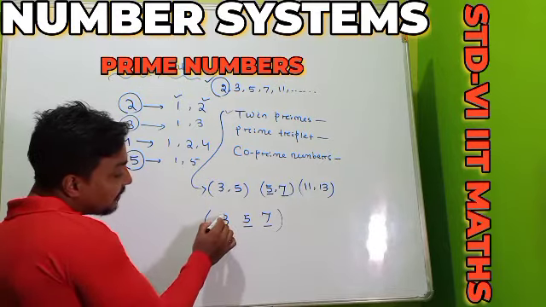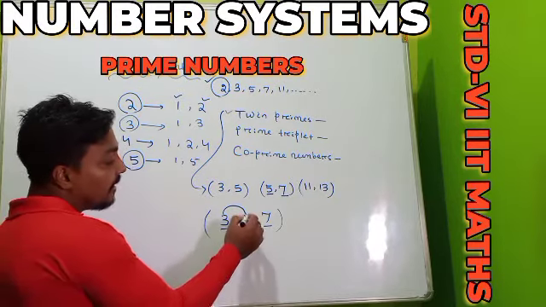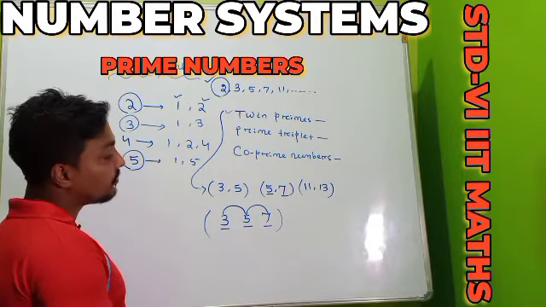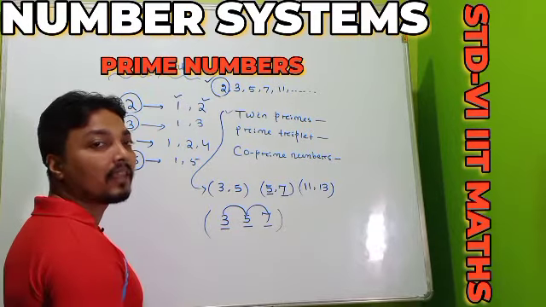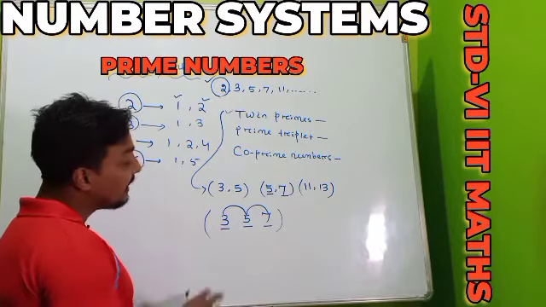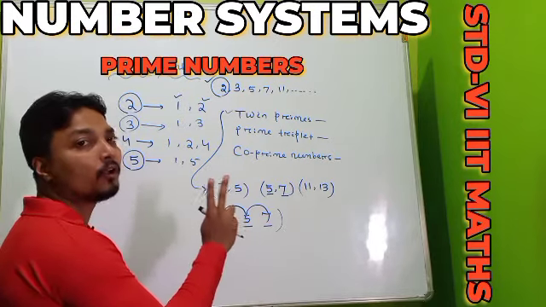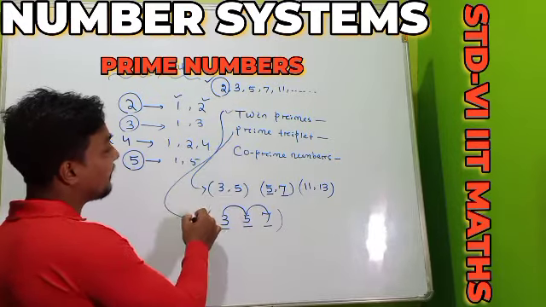Between the consecutive prime numbers 3 and 5 the difference is 2, and for 5 and 7 the difference is also 2. So we can call 3 consecutive prime numbers a prime triplet if the difference between consecutive prime numbers is always 2. So this one is our prime triplet.